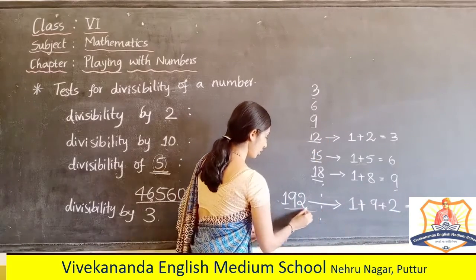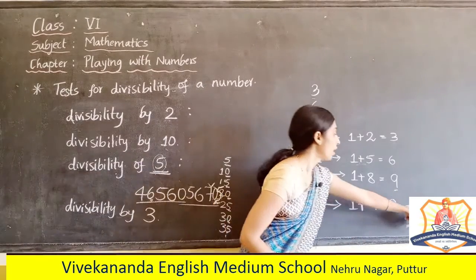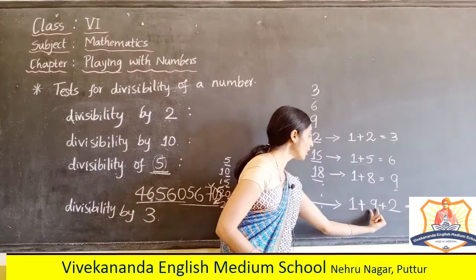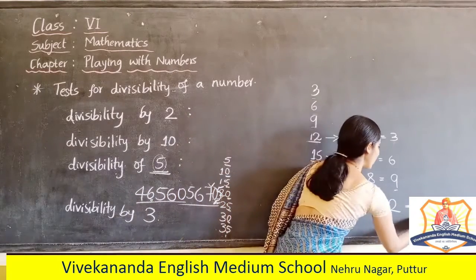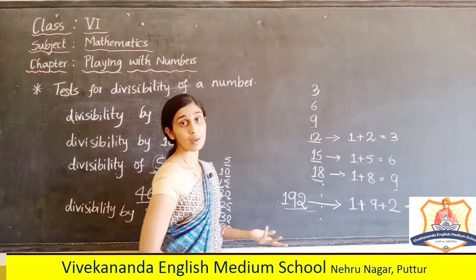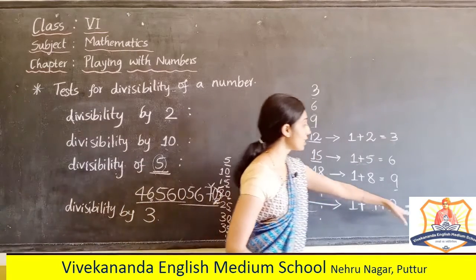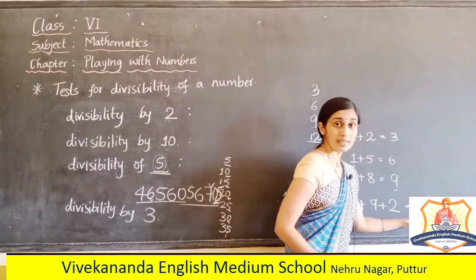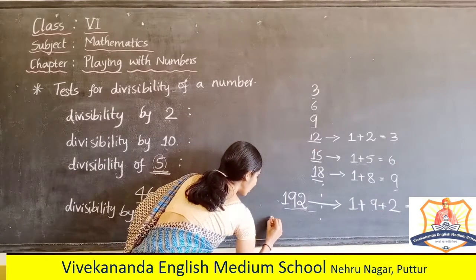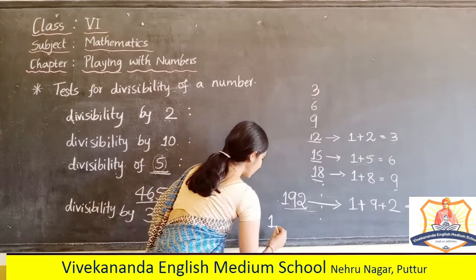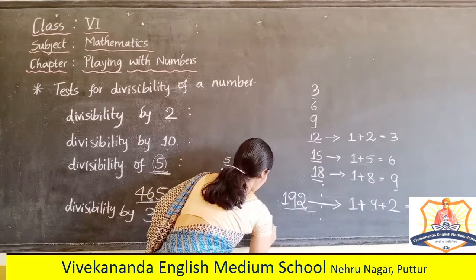Here also, a 3-digit number. If I add all the digits of the given number, I am getting 12 here. 12 is a multiple of 3, or divisible by 3 exactly. Right? So, now check the divisibility by 3 of this number.